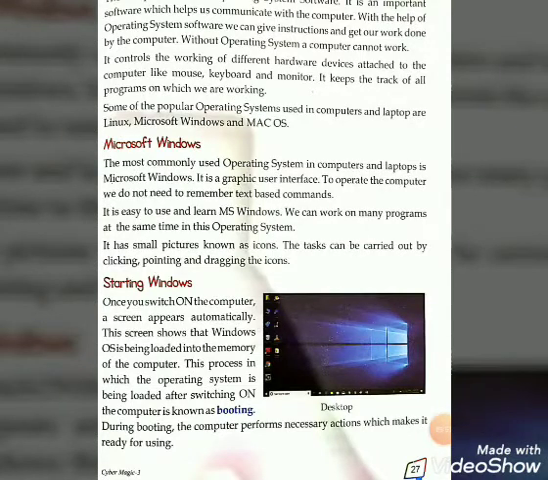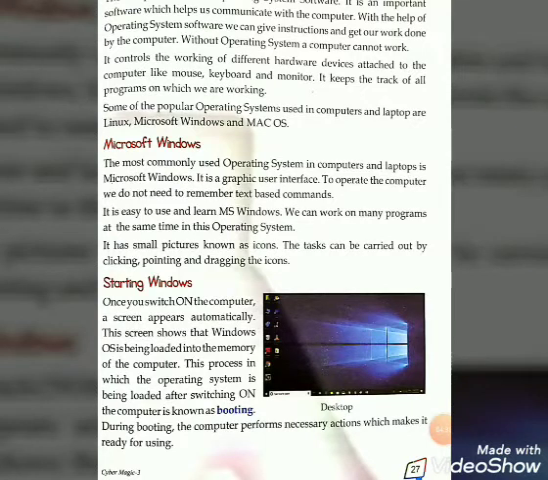So let's continue again. Here some of the popular operating systems used in computers and laptops are Linux, Microsoft Windows and Mac OS. You can see here these are the most popular operating systems used in computers and laptops. They are Linux, Microsoft Windows and Mac OS. Now my dear students, we are going to start the topic Microsoft Windows.